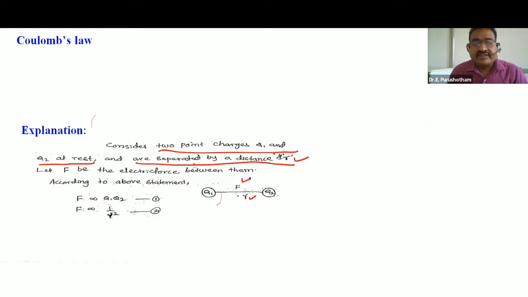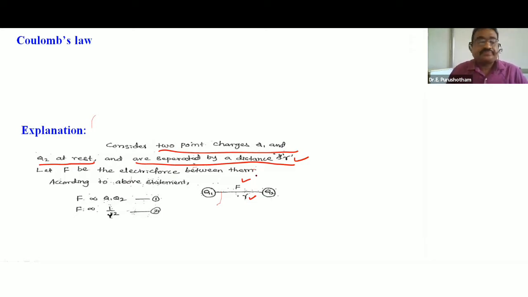Let F be the attractive or repulsive force between them.